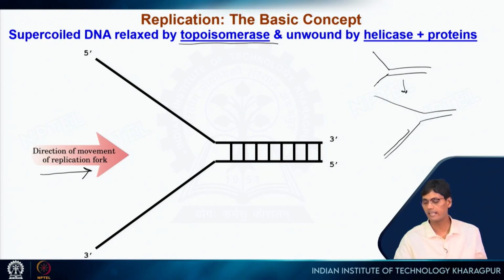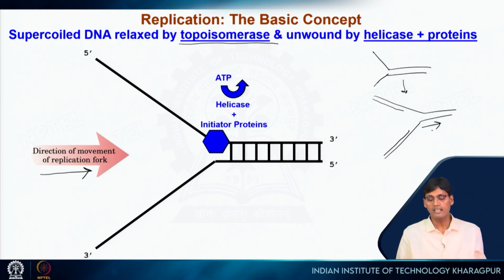So here already maybe DNA has been synthesized in this place, it is going in this direction. So over time, from one DNA molecule you will get two DNA molecules, right. Now here this is helicase, which requires ATP, and some other proteins are also involved, and that actually breaks hydrogen bonds between these two strands, and topoisomerase is also functioning just ahead of it to relax the DNA molecule, and that way it solved the problem, so that at normal body temperature we still have a single stranded template in order to carry out DNA replication.